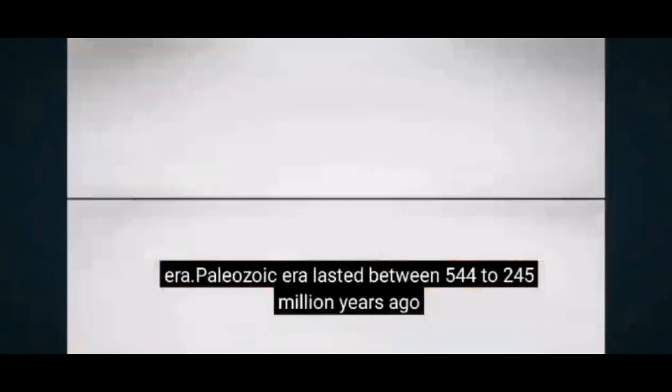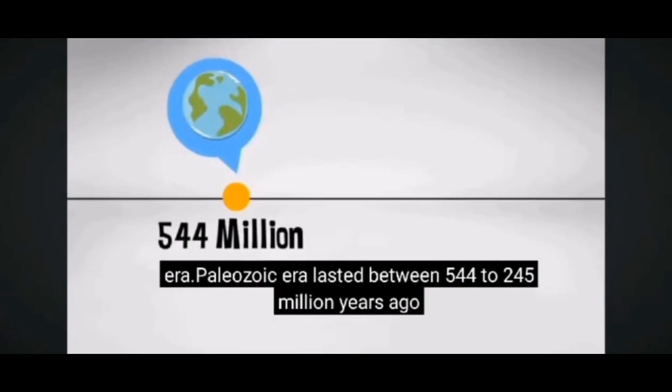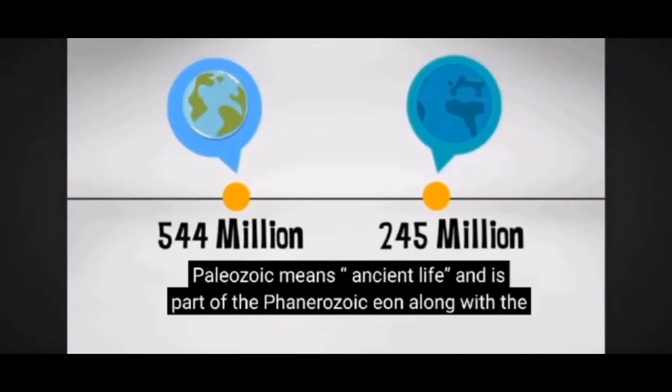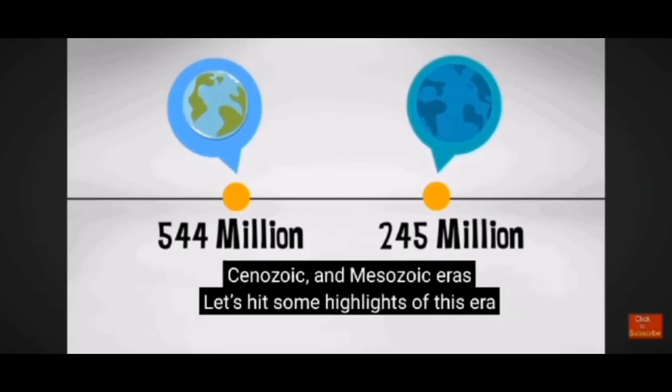The Paleozoic era lasted between 544 to 245 million years ago. Paleozoic means ancient earth and is part of the Phanerozoic Eon along with the Cenozoic and Mesozoic eras. Let's see some highlights of this era.